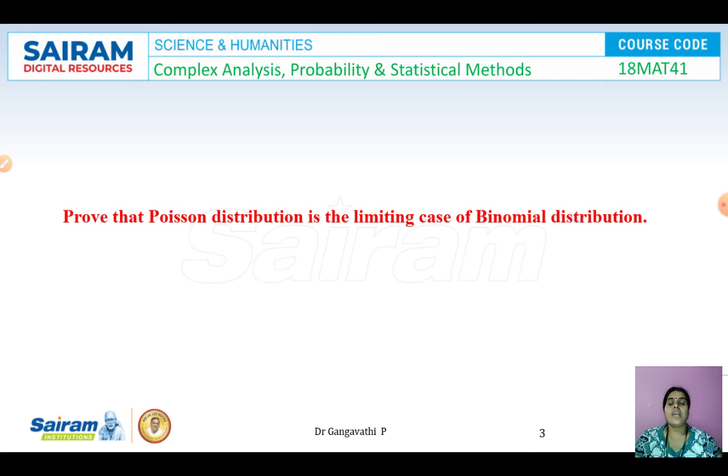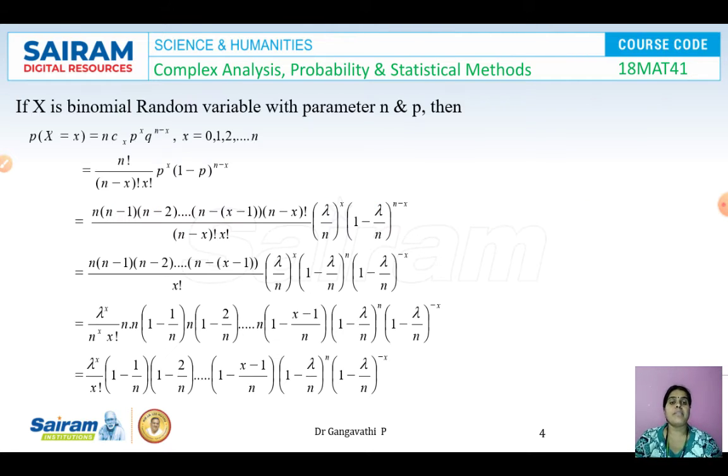So let us see how exactly the Poisson distribution is a limiting case of a binomial distribution. Let us prove that. Here x is a binomial random variable with the parameters n and p. Then the probability function for a binomial distribution is nCx p power x q power n minus x, where x takes the value 0, 1, 2 and so on up to n. So nCx is nothing but n factorial by n minus x factorial into x factorial, p power x, and q can be written as 1 minus p to the power of n minus x.